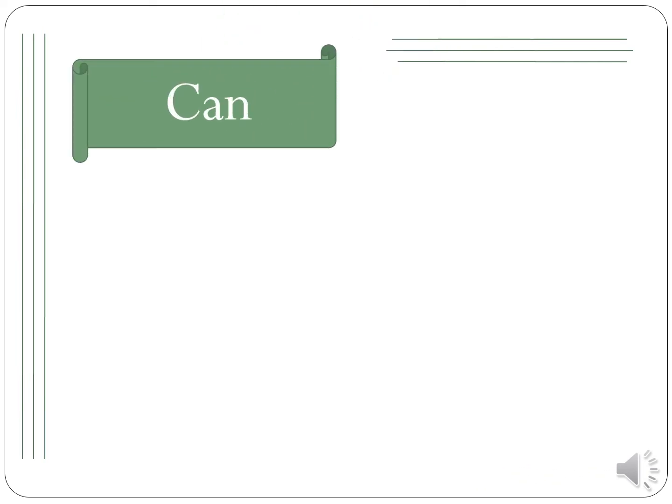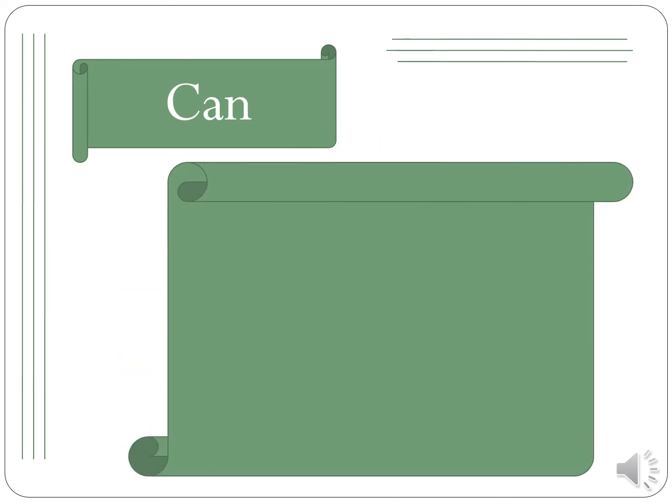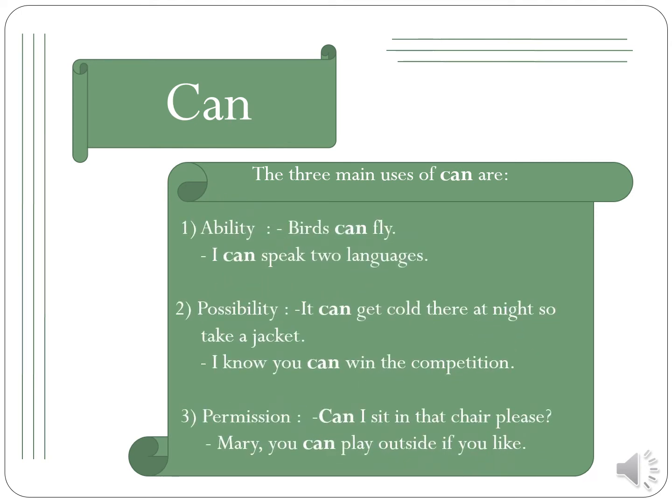The next slide is modal verb can. Can is the most used modal verb in English. The three main uses of can are ability, possibility, and permission. The form of modals includes subject plus modal plus verb. Using can. First, to express ability. Can means to be able to do something or to know how to do something. Examples: a bird can fly. I can speak two languages. She can drive a car.